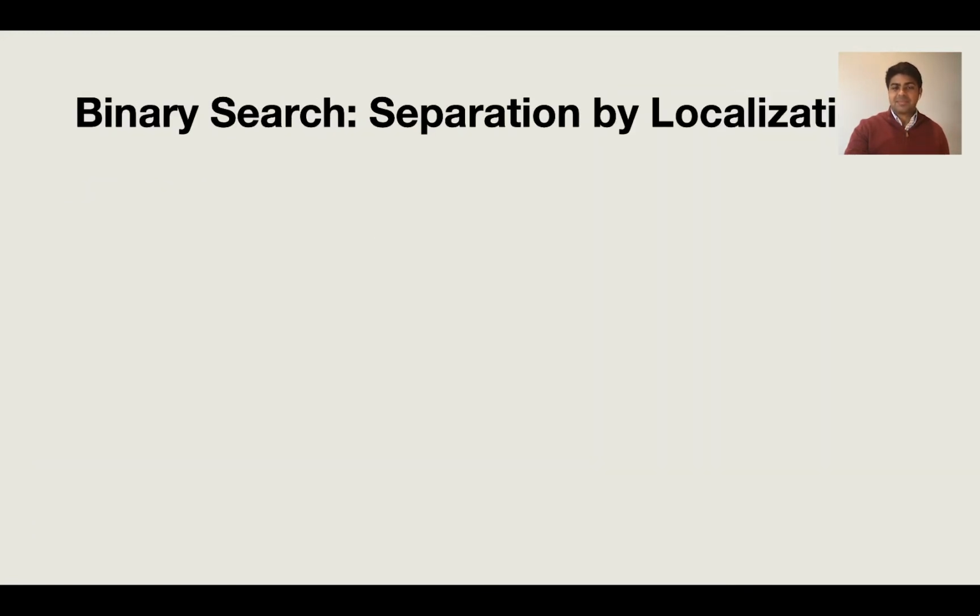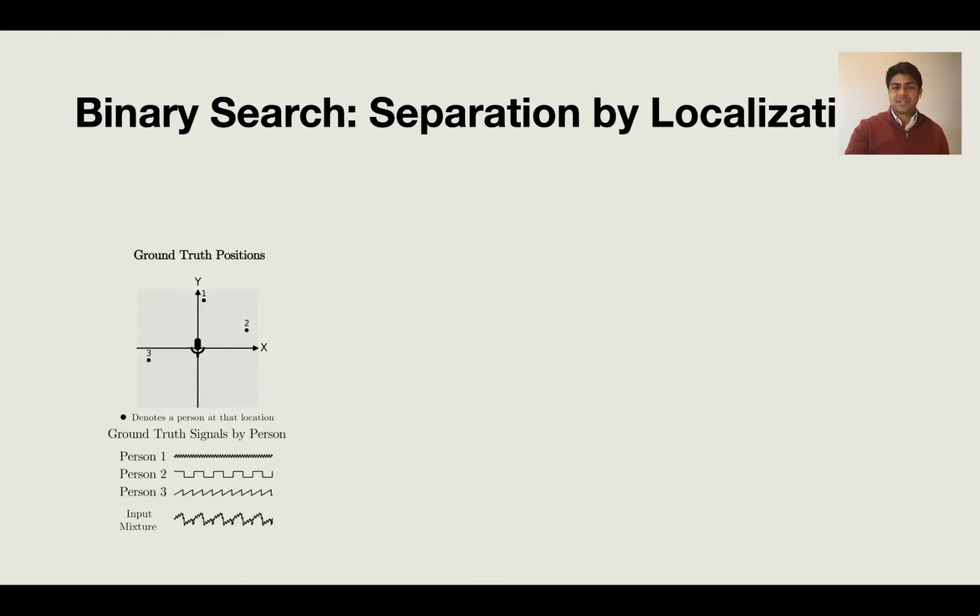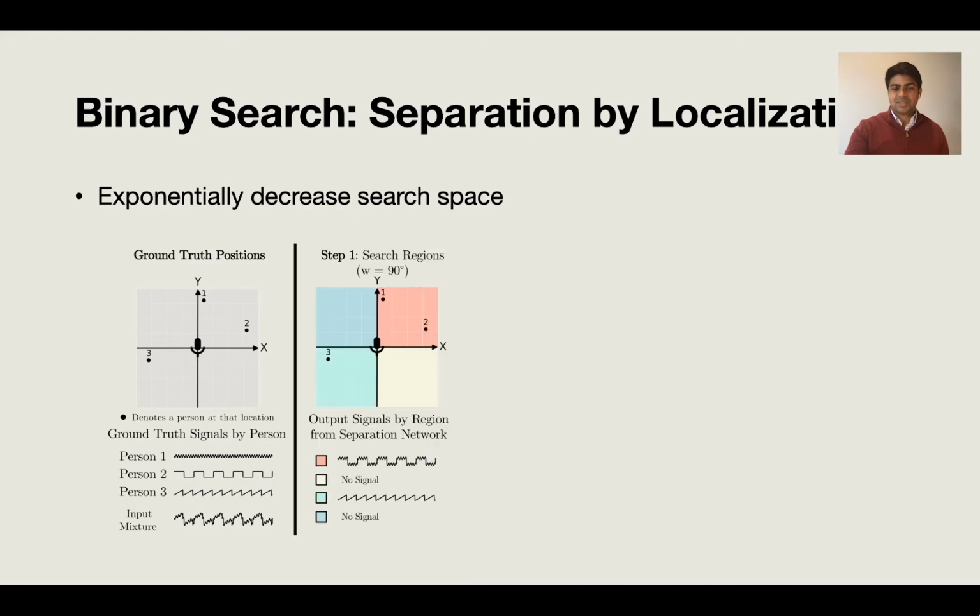At a high level, our method is a binary search approach. Imagine we have some speakers at some locations as shown in this diagram. The goal is to exponentially decrease the search space in order to separate and localize all of the sources. We have a network that performs region-based source separation, which means that we can isolate sources of interest coming from various regions of space. In this first step here, we are running quadrant-based separation, or regions of 90 degrees, and